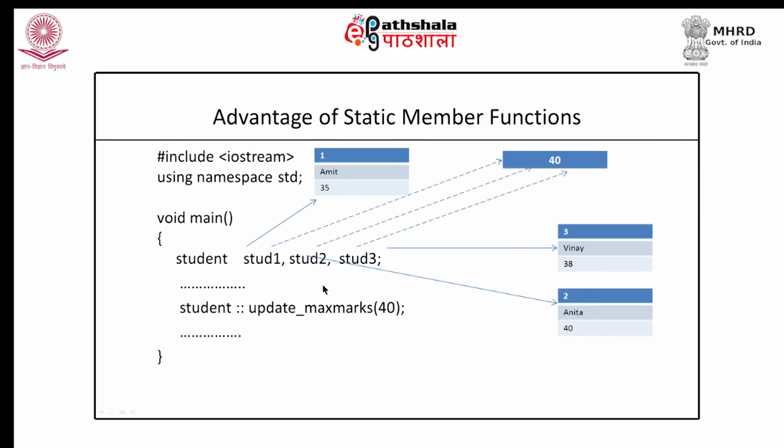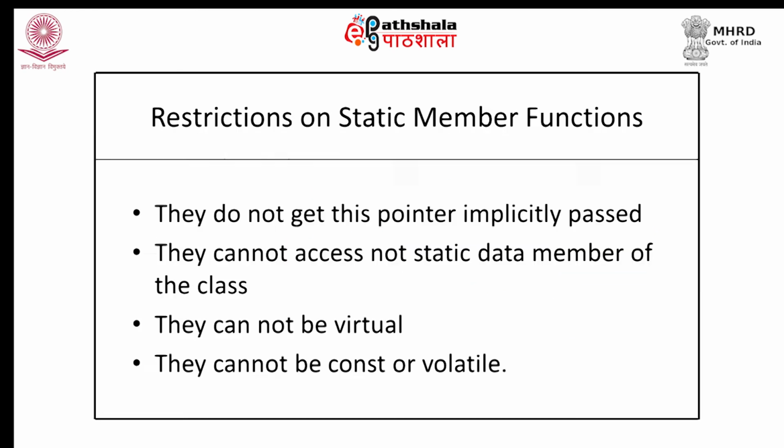Because if I invoke it, I am not invoking it on any particular object. So, if inside the function I try to modify roll number, it would become a question as to whose roll number I am trying to modify. Since static member functions are not invoked on any particular object, they are not allowed to access or modify the non-static data members. Therefore, the restriction is that static member functions cannot access non-static data members of the class.